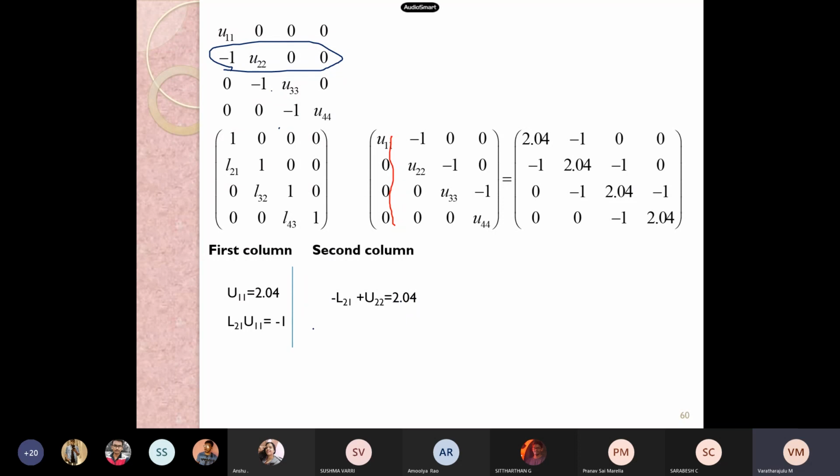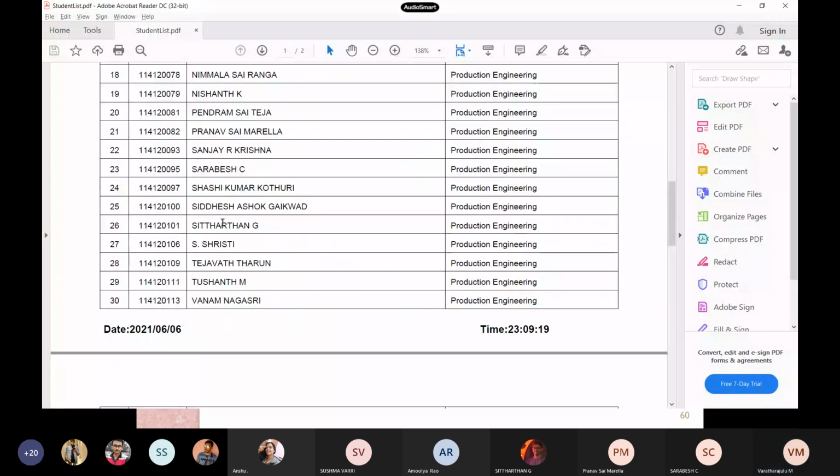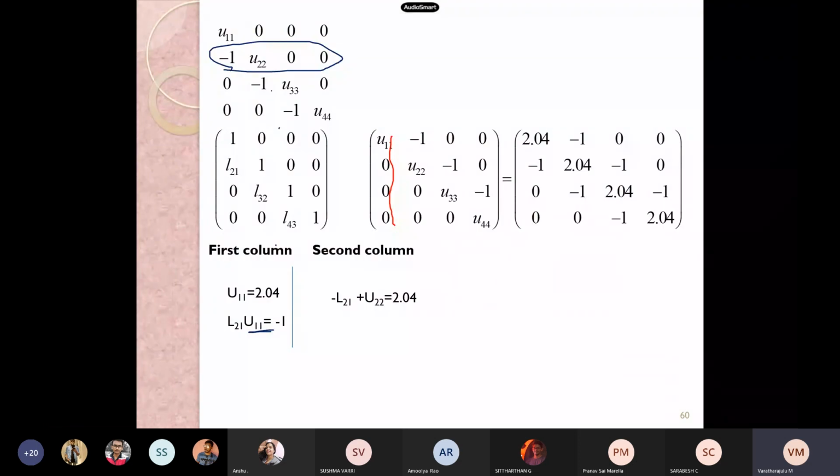Yes. Now find the value of U. Apply the value here. When we apply the value of 2.04, what will we get? What is our L21? Sasi Kumar, you take your calculator and tell me the results.